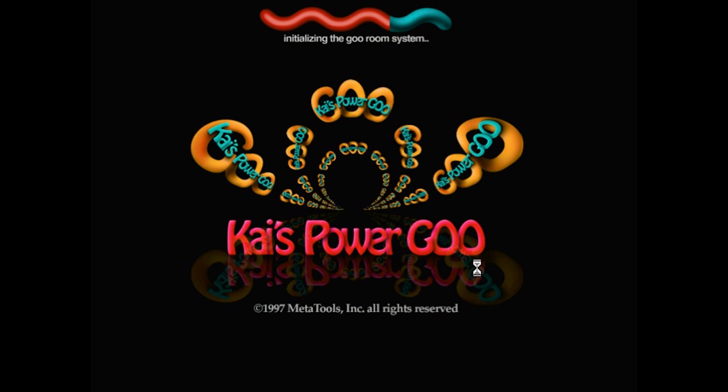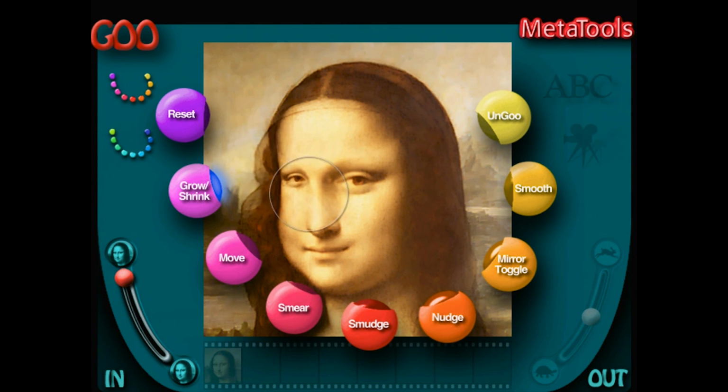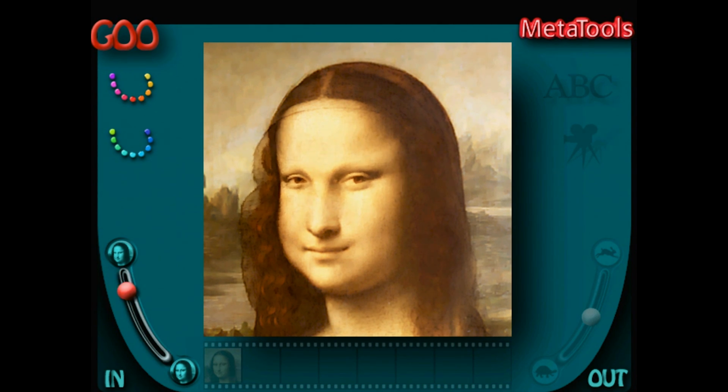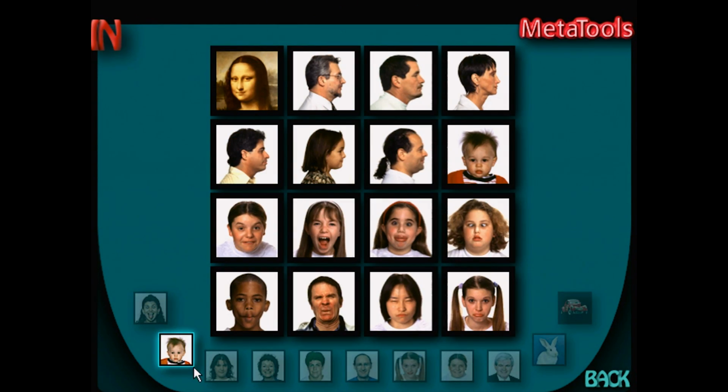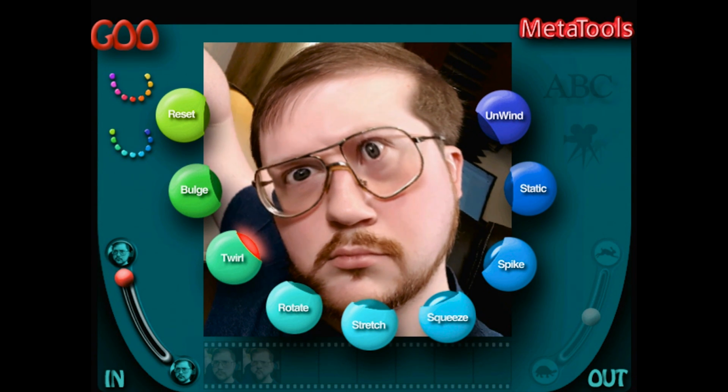But back to Kai's Power Goo, which makes full use of the Kraussian UX philosophy by starting with a map screen clearly laying out the program's features in the form of rooms. There's the Goo Room, Fusion Room, In Room, Out Room, and spots for options and help. Let's start with the main draw of Goo, which is Goo. It always booted up with the Mona Lisa by default, but by using the In Room you could select from pre-made pics or open any image from your hard drive, then use the bubbly buttons to gooify to your heart's content.